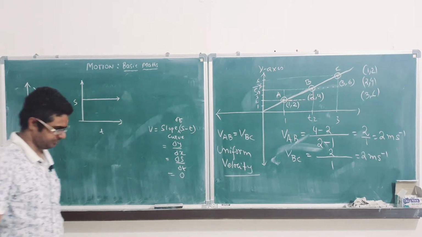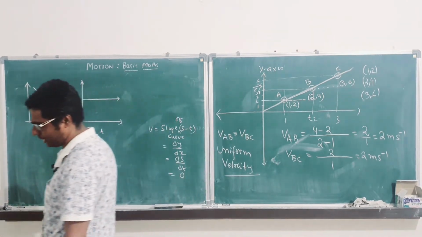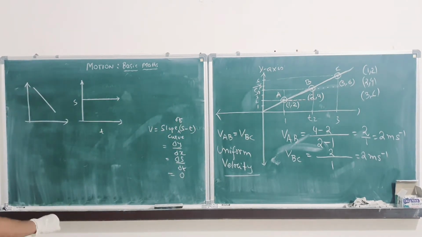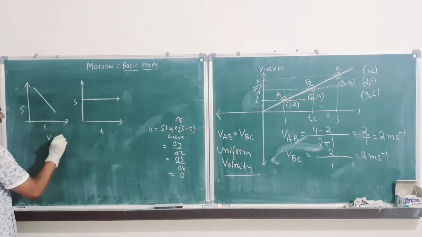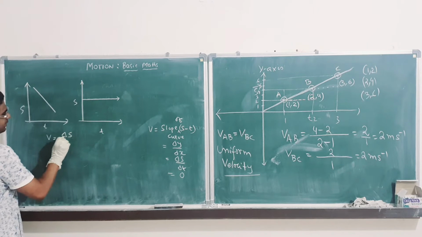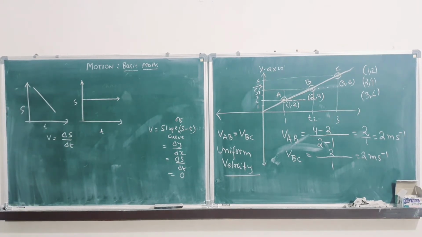This one is very important, hope everybody can see this. Here also you have to calculate velocity, this is time, this is displacement. Velocity is nothing but change in displacement by change in time. Definitely there is change in displacement because it is changing.